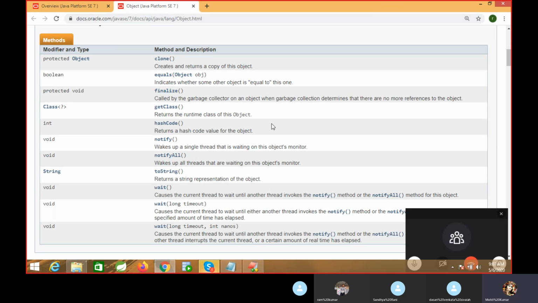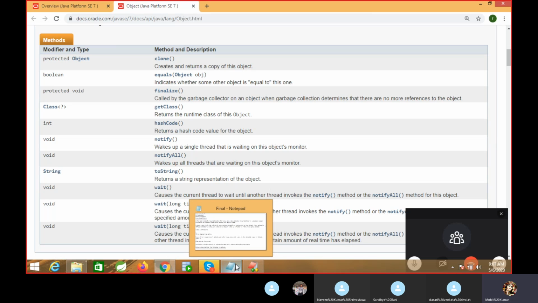So what is the Object class? The Object class is the supermost class in Java, which is available in the java.lang package. I have given the array example. When I discussed with you, I think Rohit has already done arrays. So one question: is an array homogeneous type or heterogeneous type?